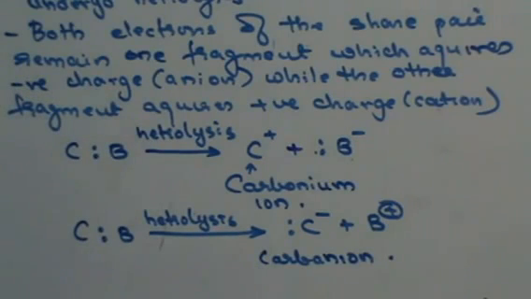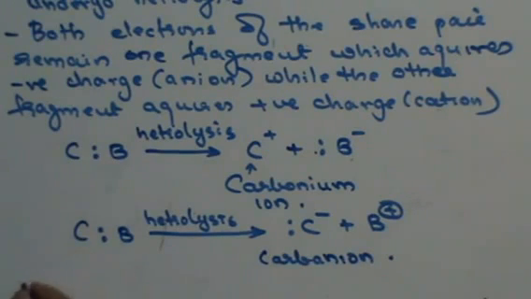Right, do you get this thing here? So what is a carbonium ion and carbanion? The carbonium ion is the positive carbon ion obtained in heterolytic fission. The carbanion is the negative carbon ion obtained in heterolytic fission.